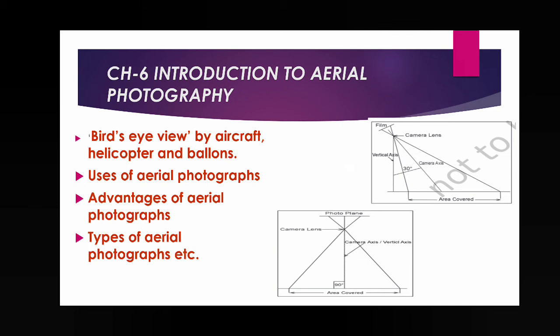From the air we are taking a photo of the earth's surface, anything, it may be a building, it may be natural things, etc. So the use or importance of aerial photographs, advantages of aerial photographs, and types of aerial photographs, this we also have to read here. So as I have told, aerial photography means we are taking photographs, but from where? From the air, with the help of aircraft, helicopter, balloons.